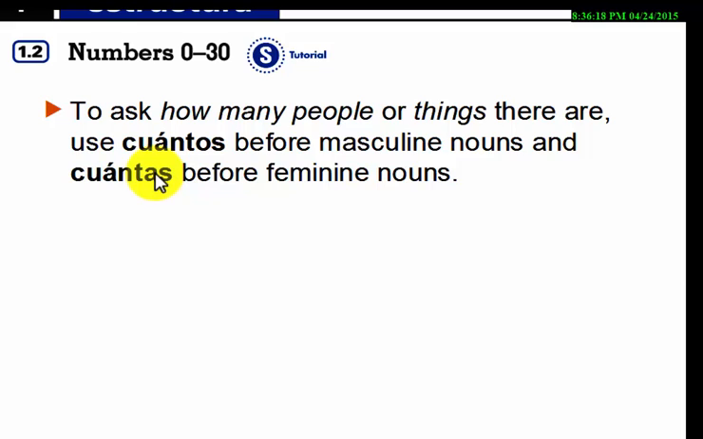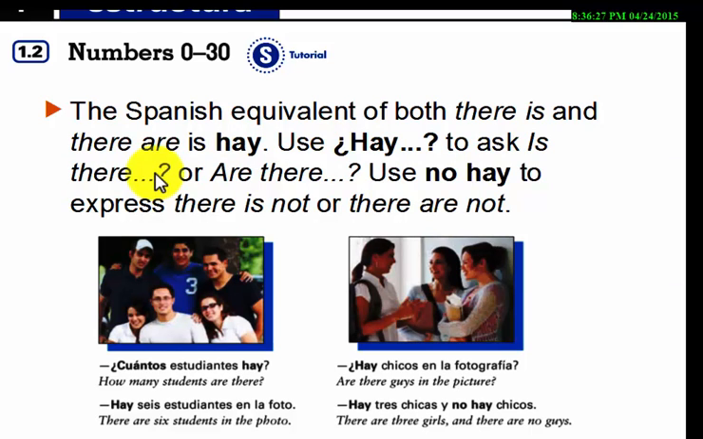Okay. The second word that I want to introduce to you has to do with the expressions there is and there are. And that is very simple. In Spanish, we only have one word. It's hay. Once again, the pronunciation is hay. We use it to express there is, there are.